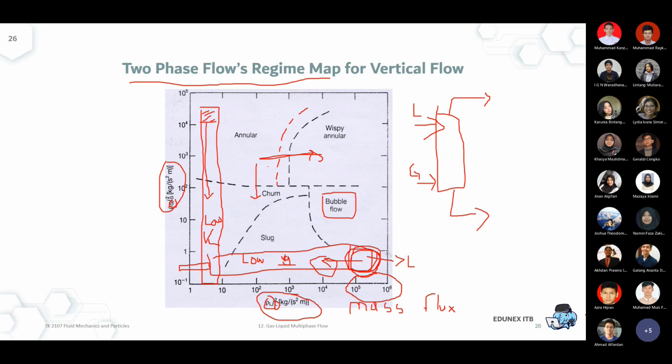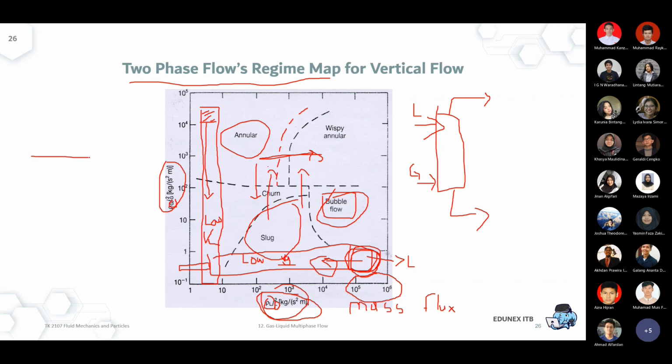what happens. Starting from the bubble flow, the pure liquid, starting from the annular, pure vapor, the slug must be contributed quite significantly by the liquid at a relatively small gas. Why? Because when we increase from slug to the higher gas velocity, we actually can avoid this slug condition.